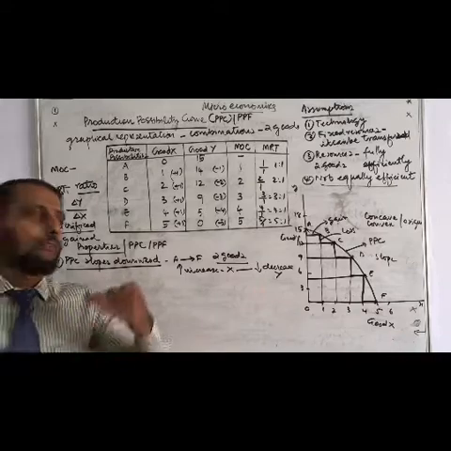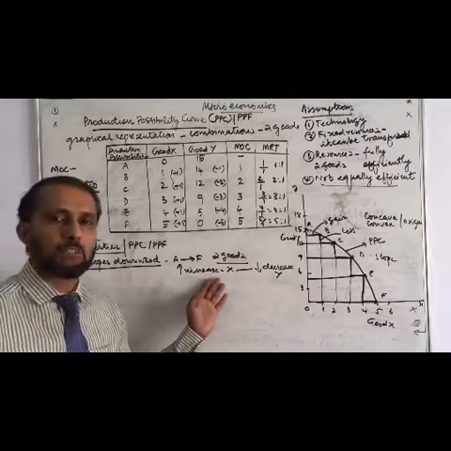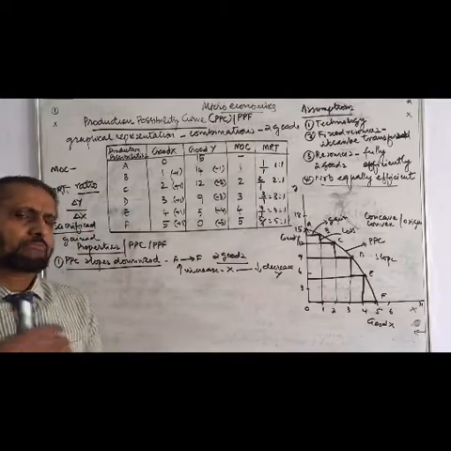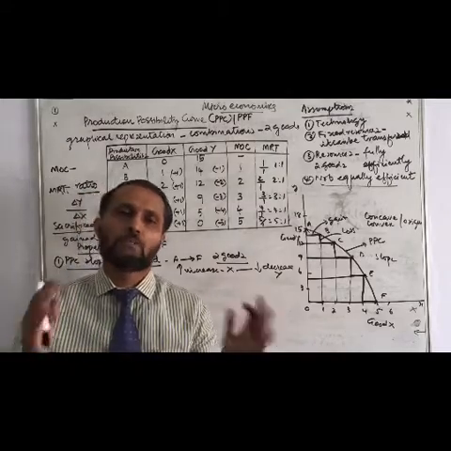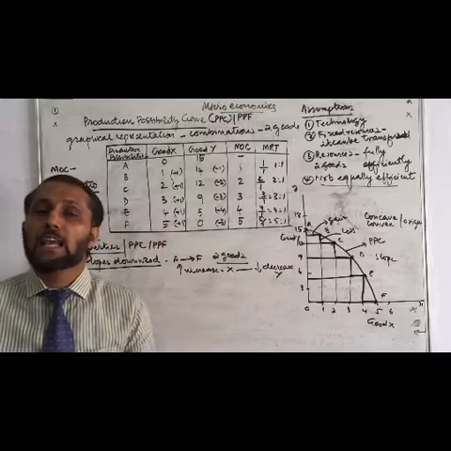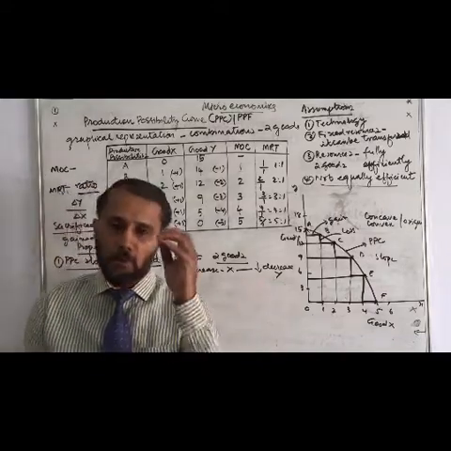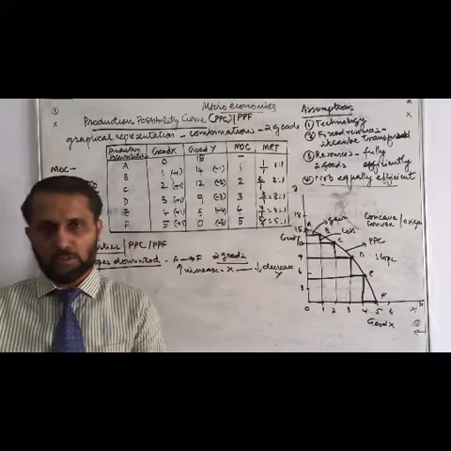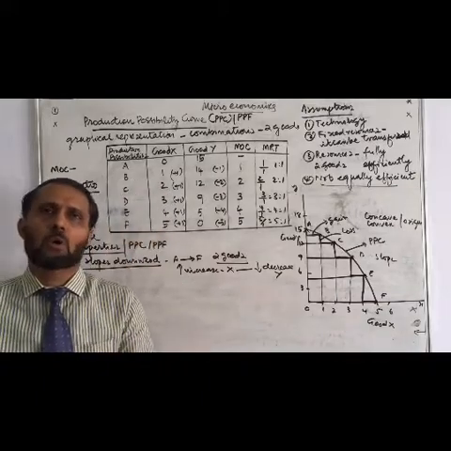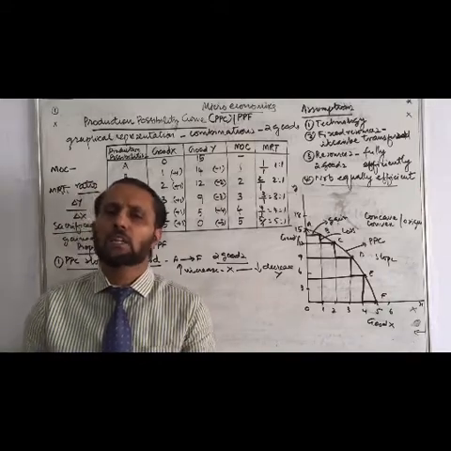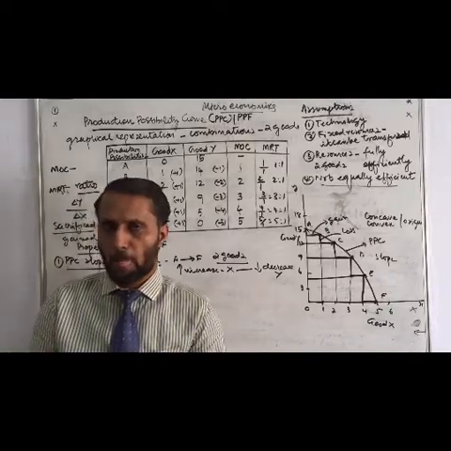The same way, if you want to produce more of X, we want to reduce the production of Y. Simple example. Suppose your mother gave 50 rupees in your hand, and she asked you to go to the market and buy some vegetables and some fish for your house. She told you to buy more fish, meaning 30 rupees of fish and 20 rupees of vegetables.